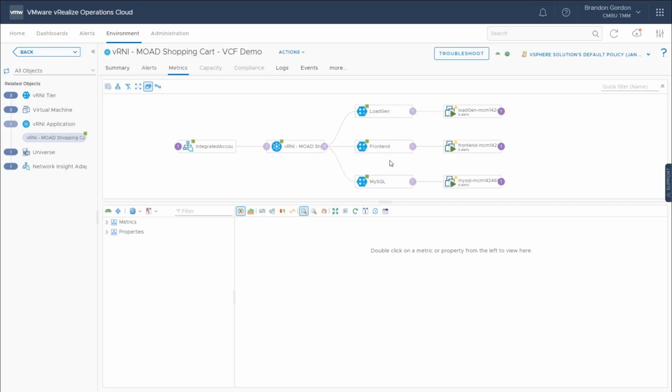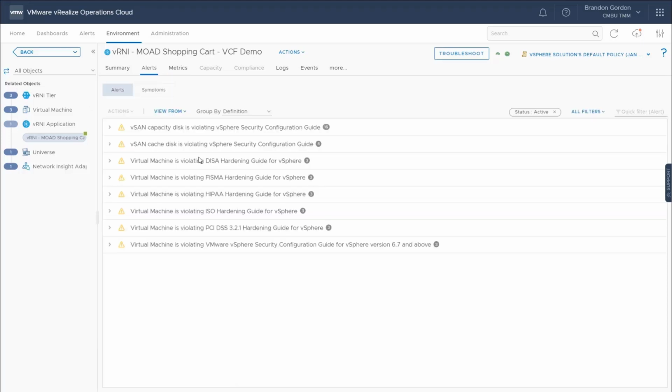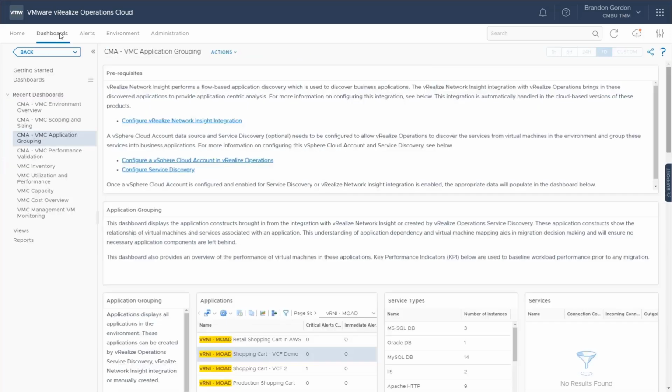And you can see here it's the application, here are the tiers that are defined, and then here are the virtual machines in each of those tiers. Going to the alerts tab here, we can see alerts for the virtual machines, as well as some of the infrastructure related alerts. If we had alerts from vRNI, they would show here as well. Even alerts from Log Insight would show in this page. So from here, I want to talk a little bit more about the actual migration.